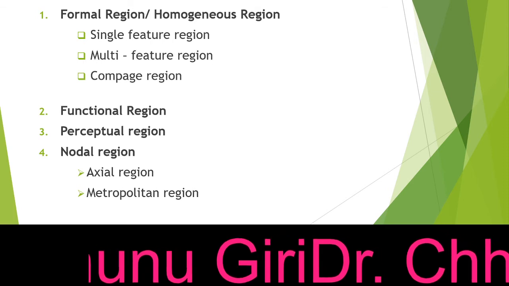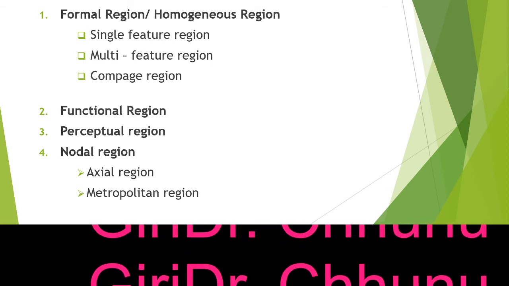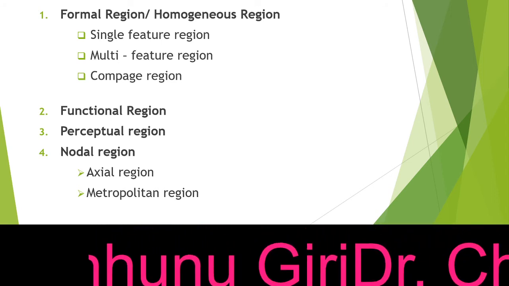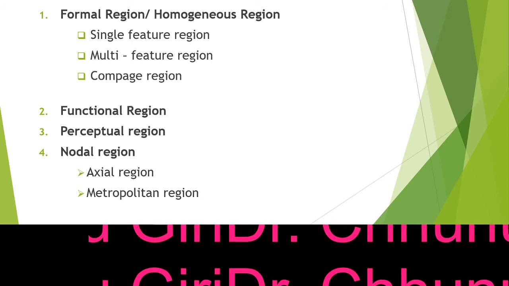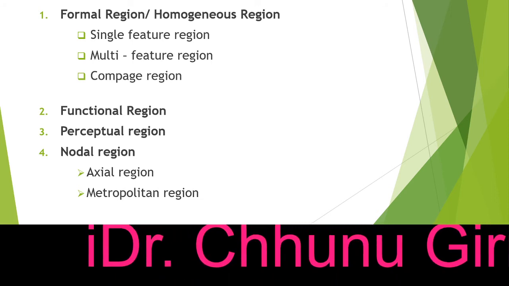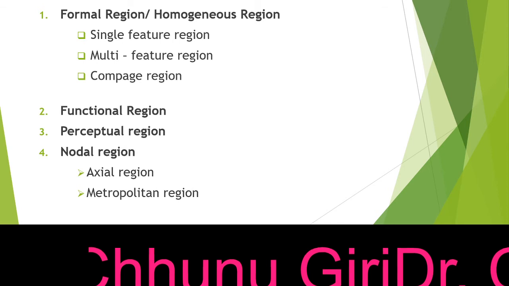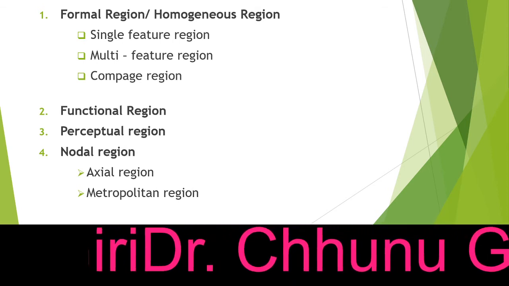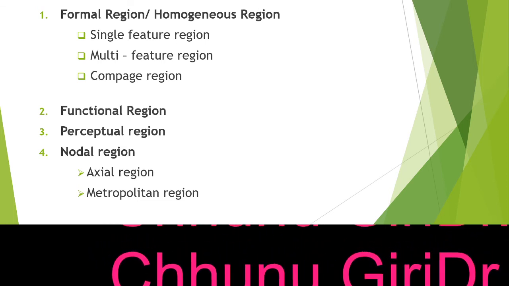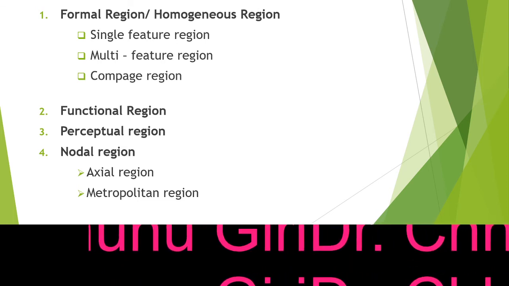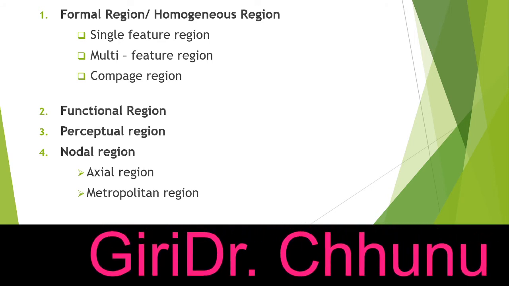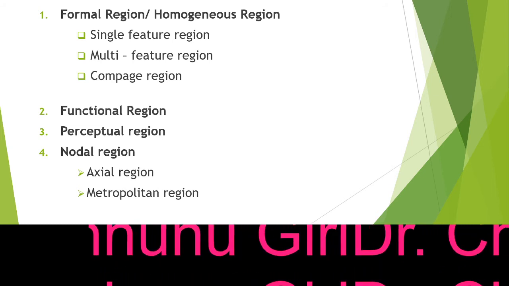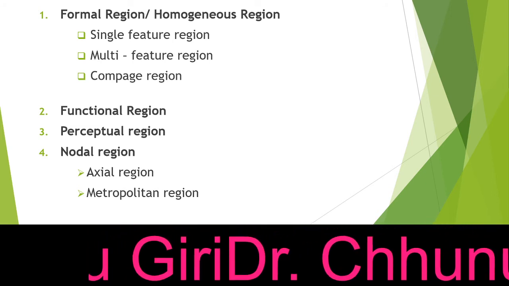Perceptual regions means these regions are formed by knowledge or by imagination. Perceptual regions are formed on the basis of imaginations by human beings. Perceptual regions means when somebody talks about some regions which we have not even visited, but it comes to our mental map that, oh, that region might be this, that region might be that. So these are regions which are divided based on our perception or understanding.